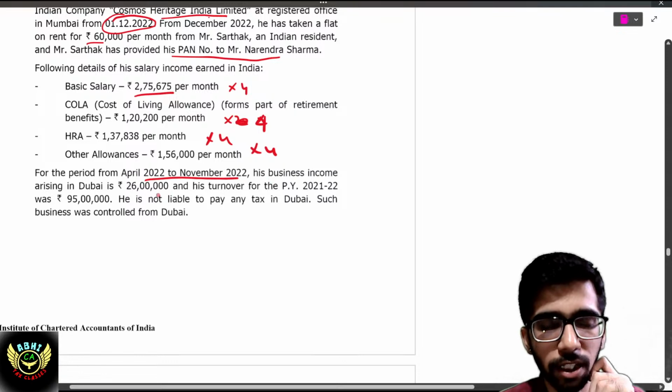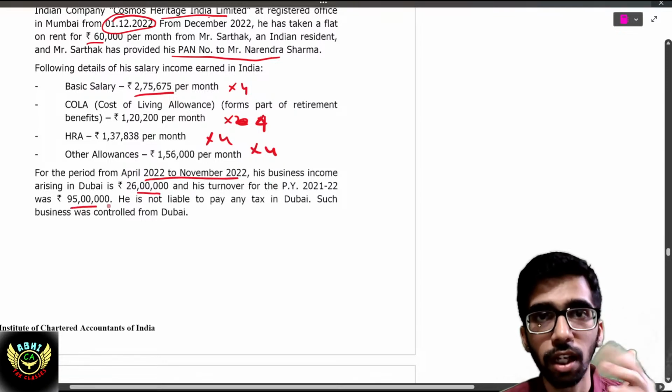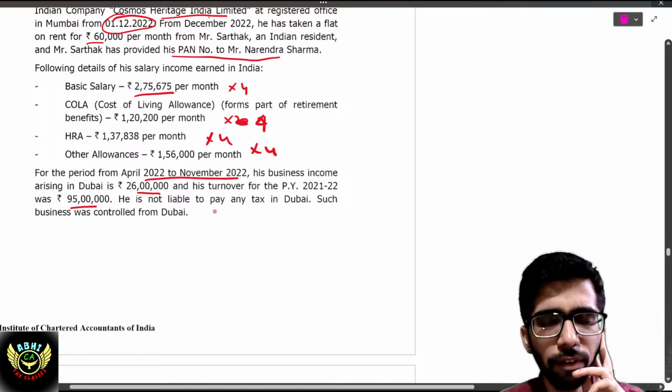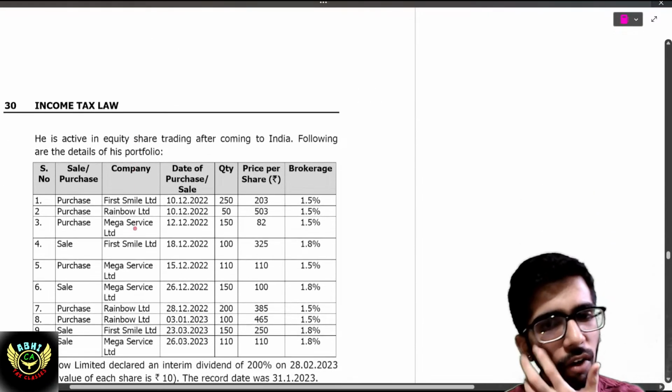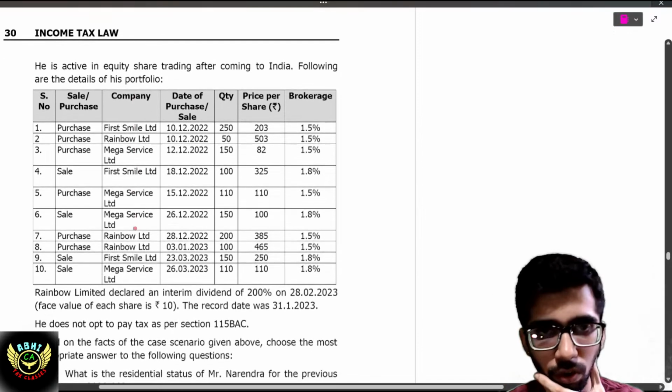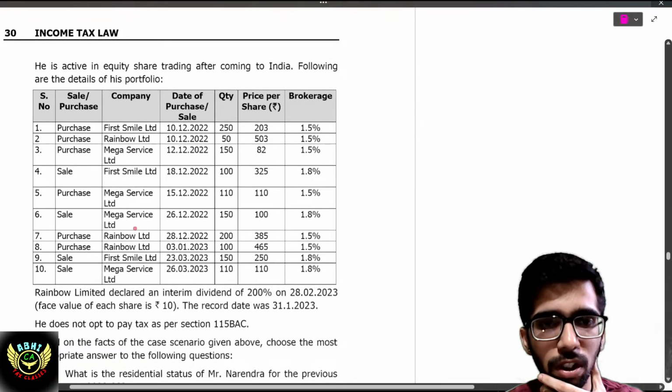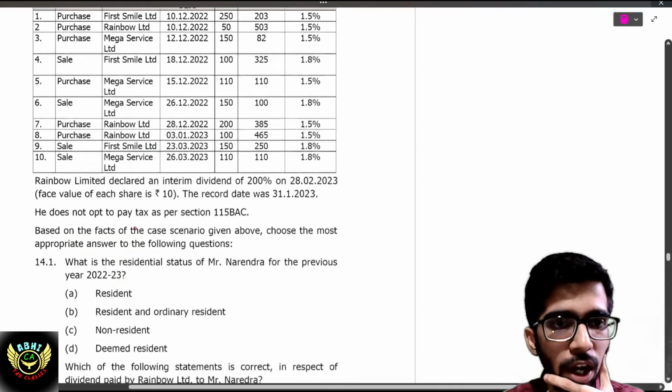His business income arising in Dubai is 26 lakh. His turnover in 21-22 is 95 lakh, so it is less than 1 crore. He is not liable to pay any tax in Dubai. Such business was controlled in Dubai. He is active in equity shares trading after coming to India. Following other details, we will discuss later because it is time consuming.